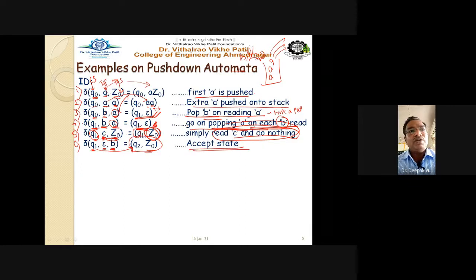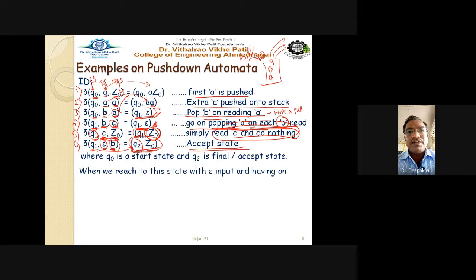You have to write down the rule like this. The current state is Q1, the input is epsilon, because no character is to be read, and on the top of the stack suppose B is there. Then just write down Q2 Z0, where Q2 is the final or accept state. When you reach the final state successfully, we can say that yes, the string has been accepted by our automata. Here Q0 is the start state and Q2 is the final or accept state. When we reach this state with epsilon input and an empty stack, we have to move to the accept state.